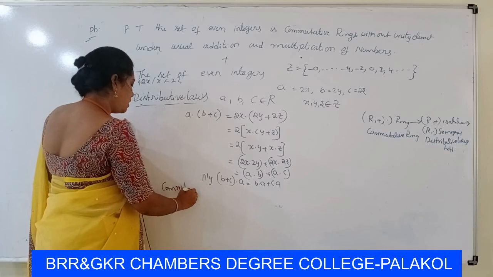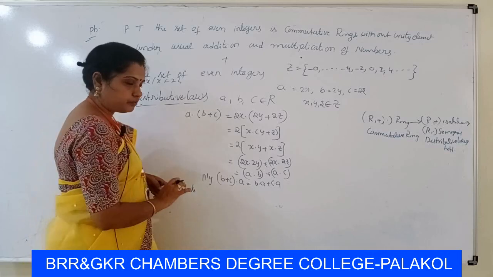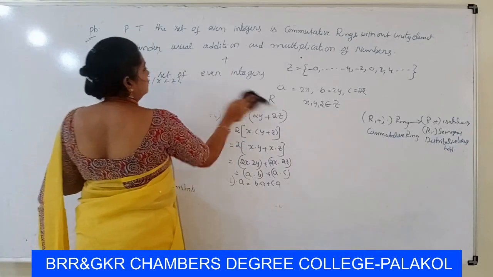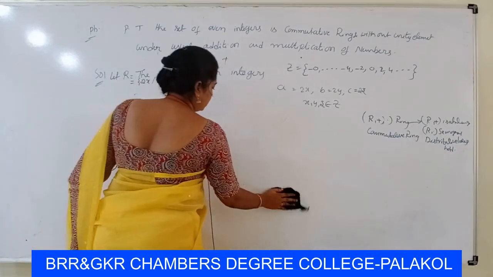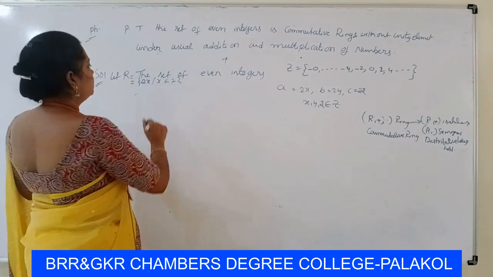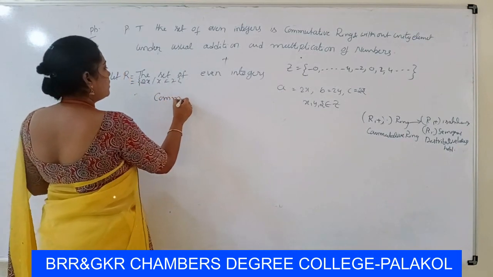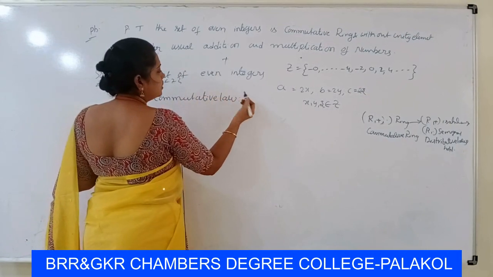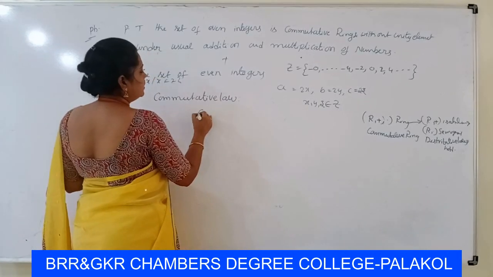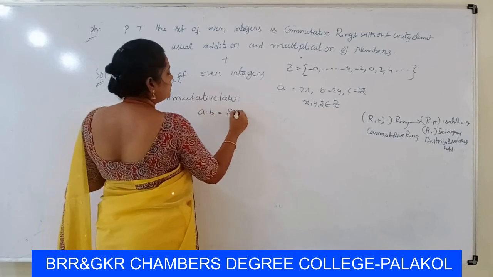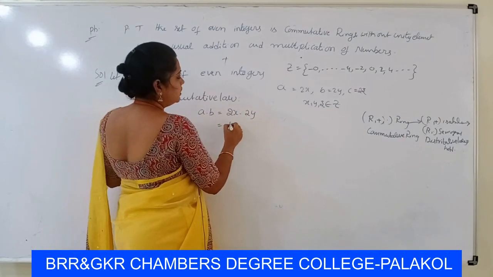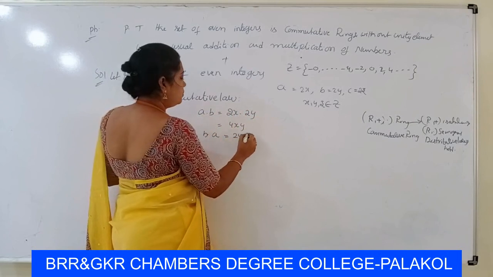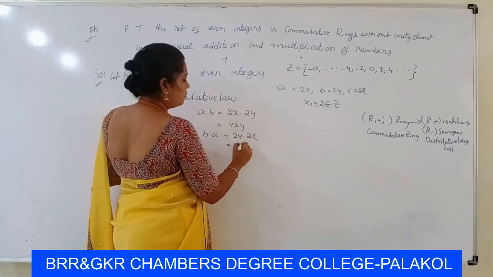Commutative law with respect to multiplication: A dot B is equal to 2x into 2y, that is 4xy, and B dot A is also 2y into 2x, that is 4yx.